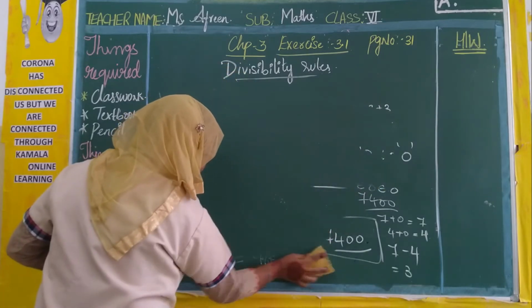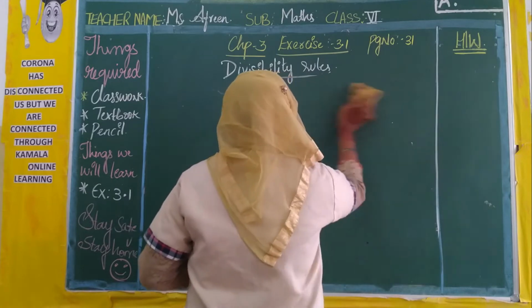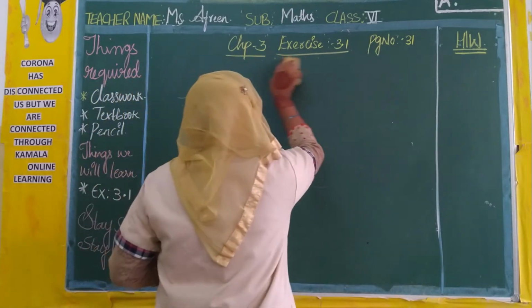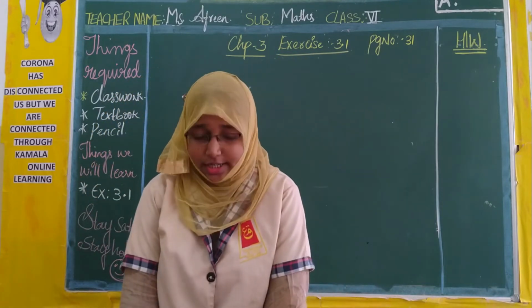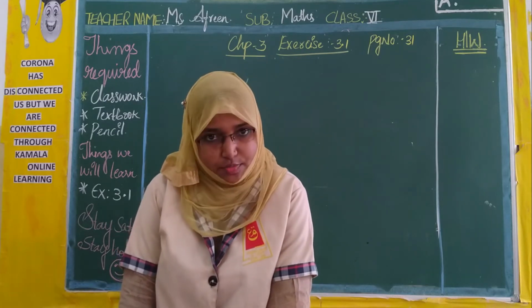Now this 3.1 is based on our divisibility rules. They have given some numbers and they ask whether this number is satisfying any rule or not. Now open page number 31. Exercise 3.1. First bit. Please copy down your first bit in your classwork.